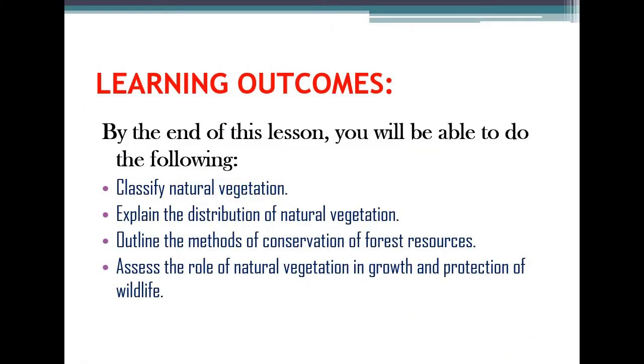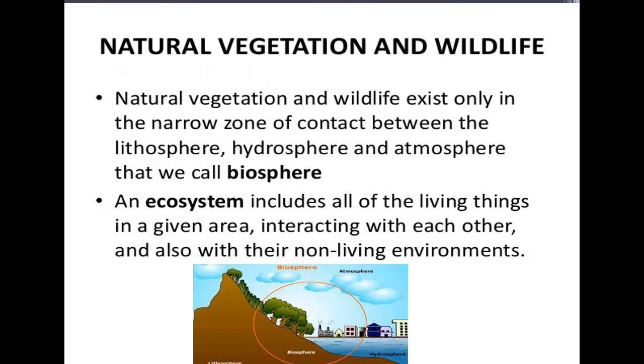So what will be the learning outcomes? By the end of this video lesson, you will be able to classify natural vegetation, explain the distribution of natural vegetation and the methods of conservation of forest resources, and assess the role of natural vegetation in growth and protection of wildlife. So let's start. Natural vegetation and wildlife.